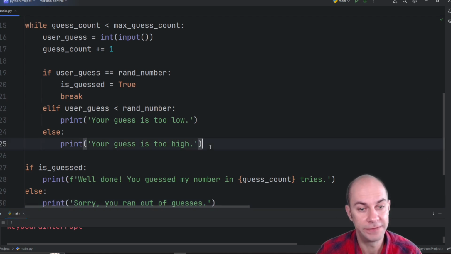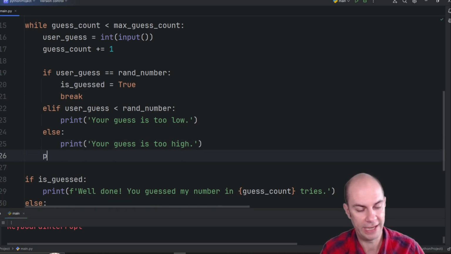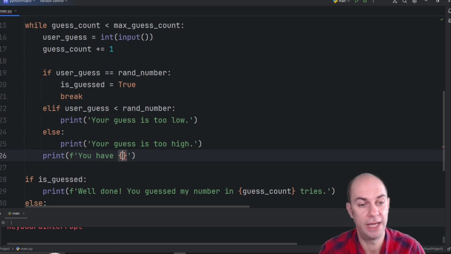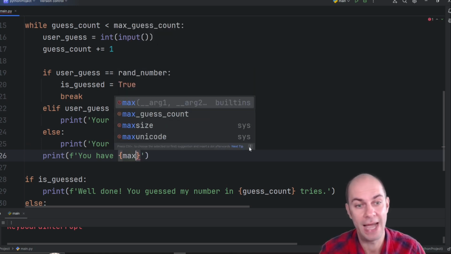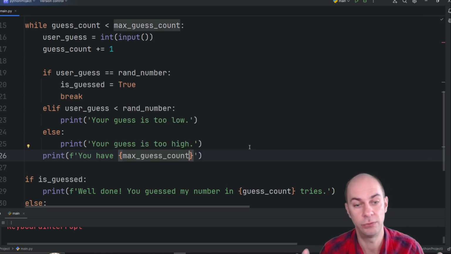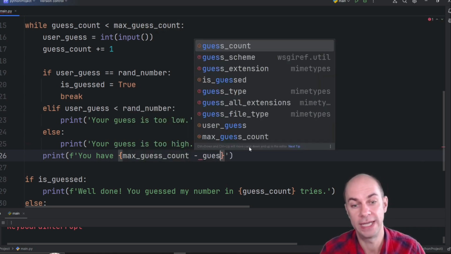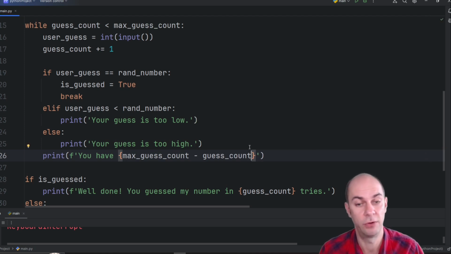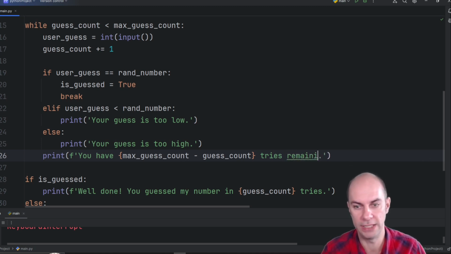So after the if statement, I should probably have a print statement, which is an F string. And we could say you have how many tries remaining? Well, it's going to be the max guess count. So I started with 5, take away the guess count. Obviously anything you've already tried must be subtracted. And that will be, you have, let's say, 3 tries remaining. Okay, let's write the word remaining here.